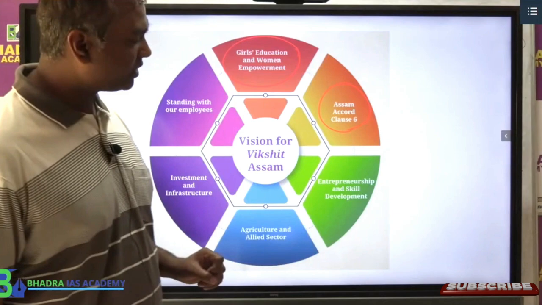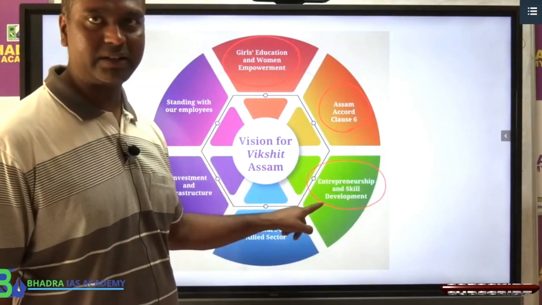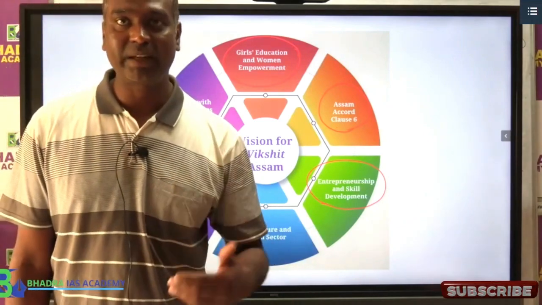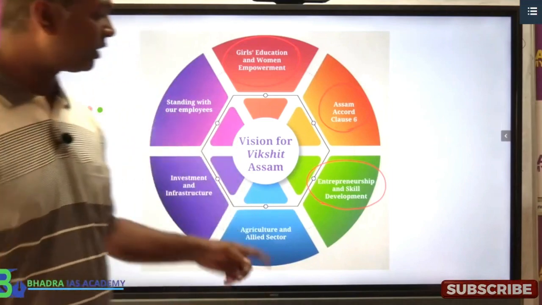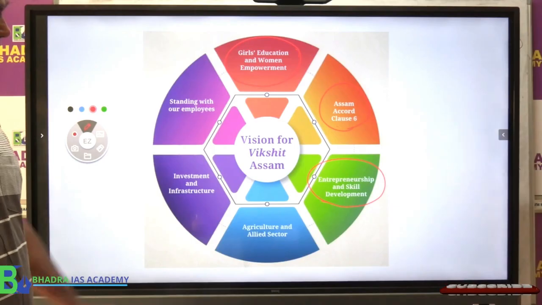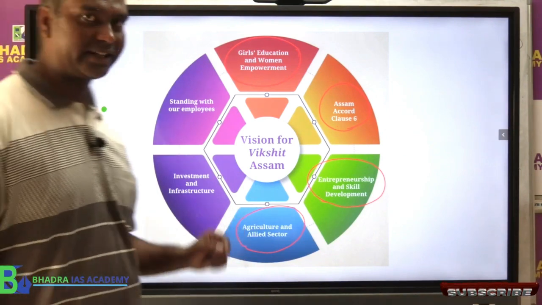Another area which the budget has focused is entrepreneurship and skill development. This is like what we can say, promoting business enterprises, developing skill of the youth, etc. For that also this budget has given a lot of focus. Another area highlighted by the budget is agriculture and also allied sector.